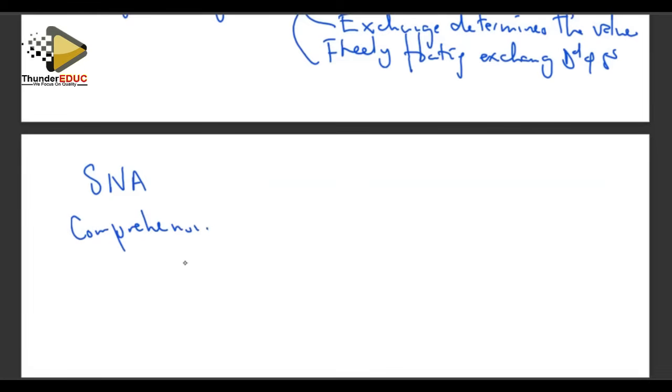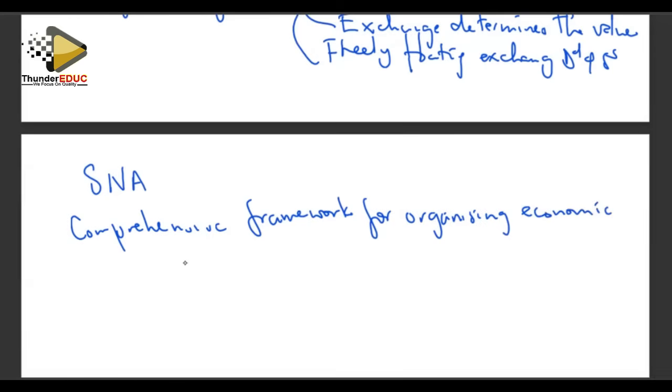It gives us a comprehensive framework for organizing economic data. What it means is we have a set of standards that we must follow if we are to organize economic data, because they are already set by the UN.